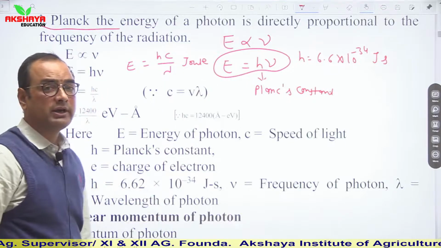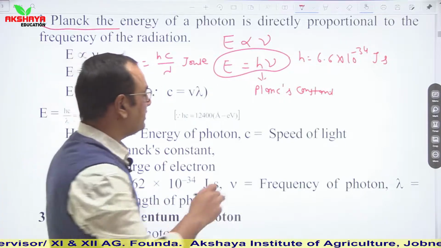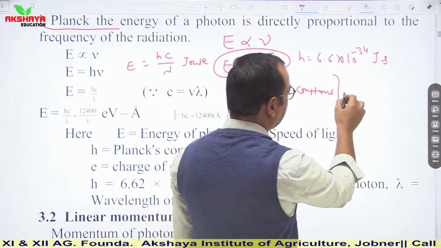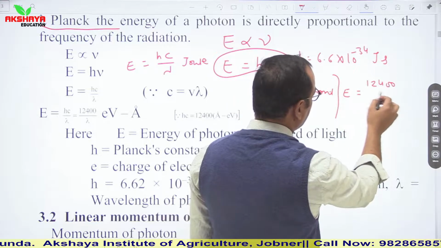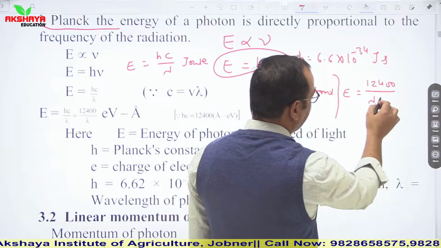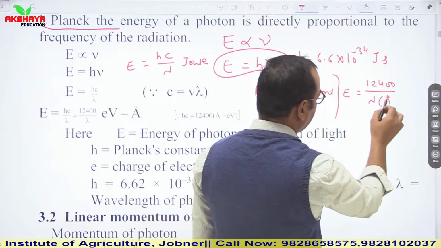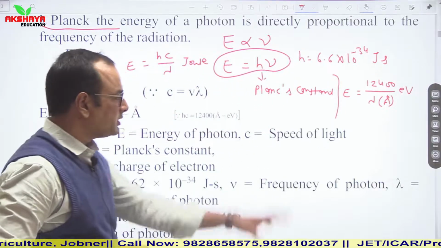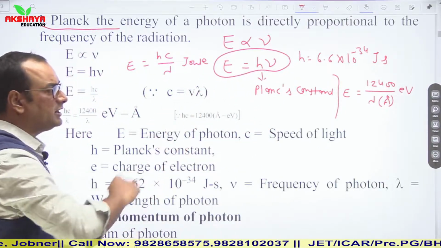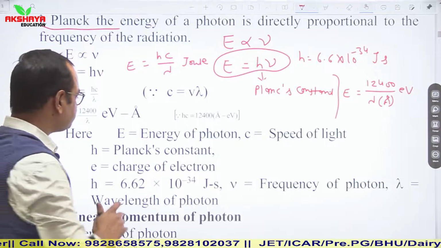Now if you have to calculate energy in electron volt, then directly remember the relation that E is equal to 12400 upon λ. Here λ should be in angstrom, so energy will be in electron volt. So this is the relation which you can directly keep in mind to solve the numericals.